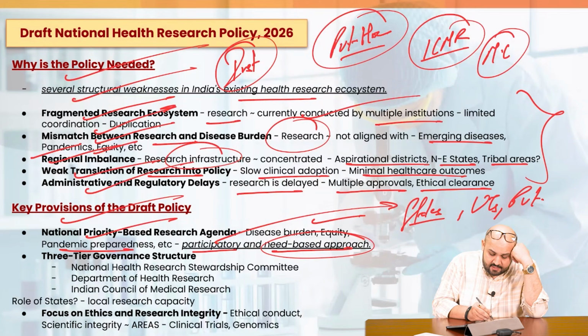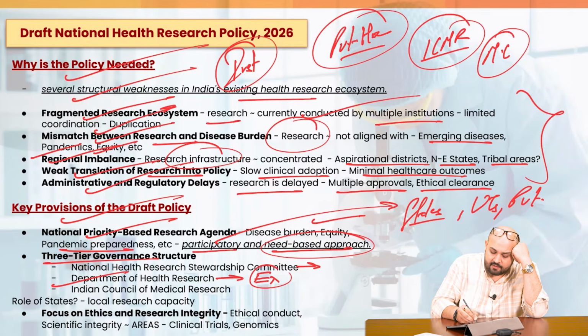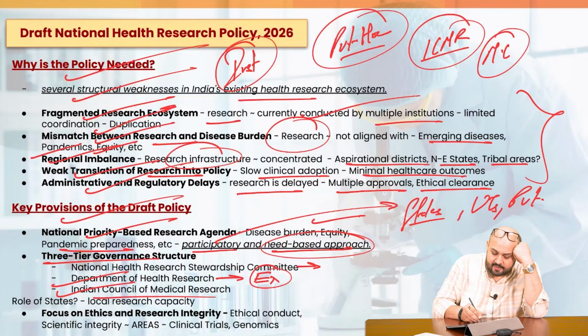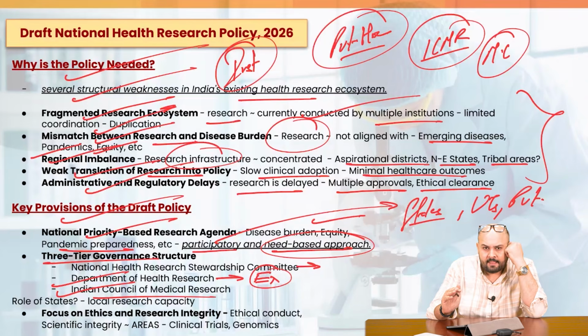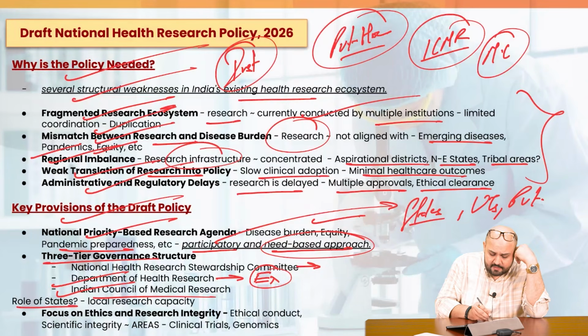Okay. Then a three-tier governance structure. At the top, the National Health Research Stewardship Committee for the overall policy formulation and leadership. Then we'll have the Department of Health Research for the execution and implementation of it, for the funding coordination. Then we have the Indian Council of Medical Research, which would act as the top technical and scientific body, responsible for knowledge creation. Got it? What would be the role of the states?